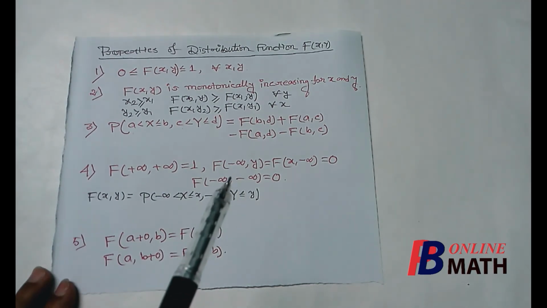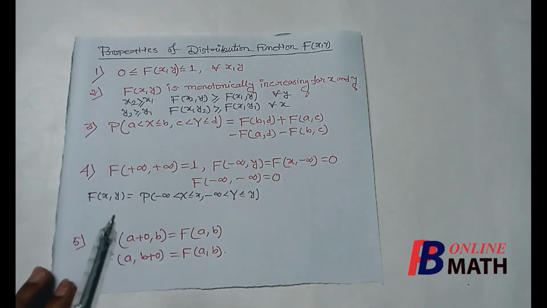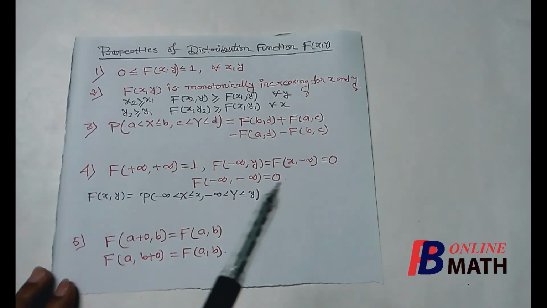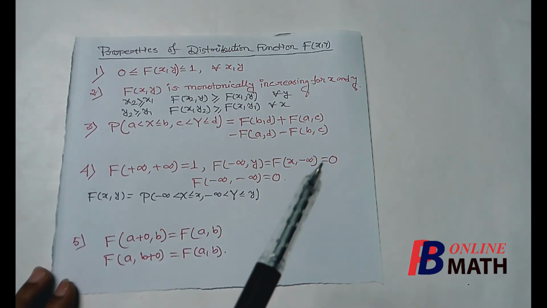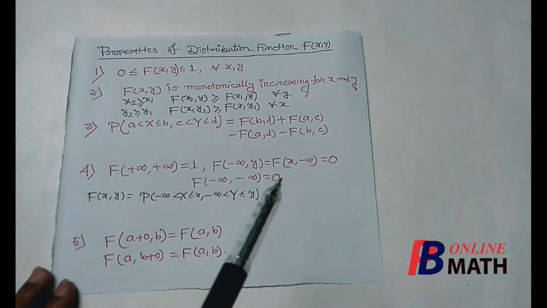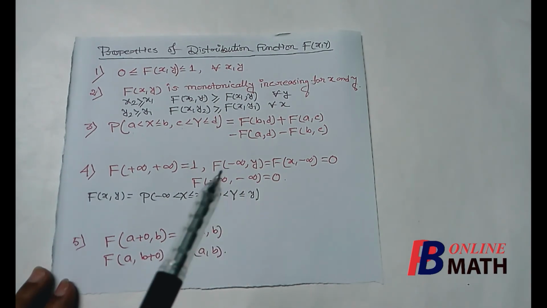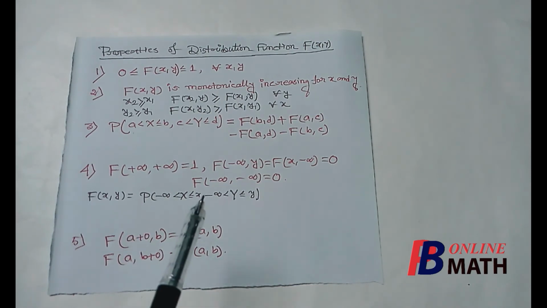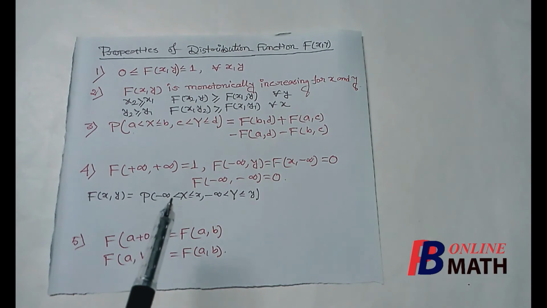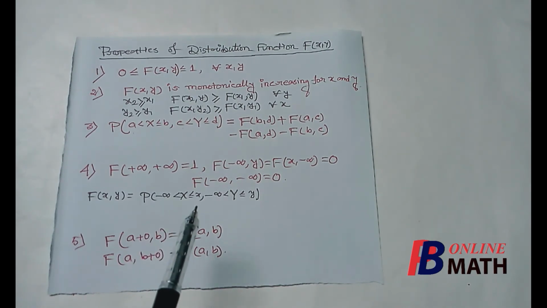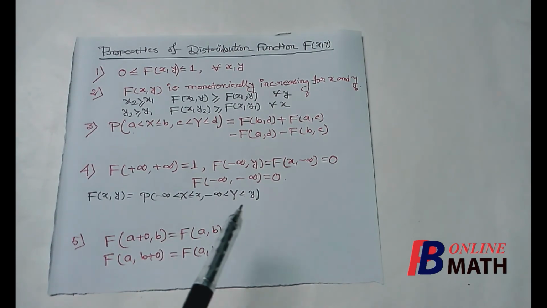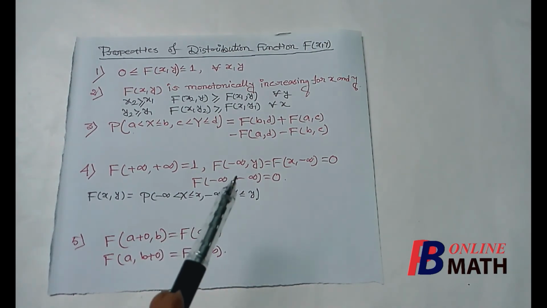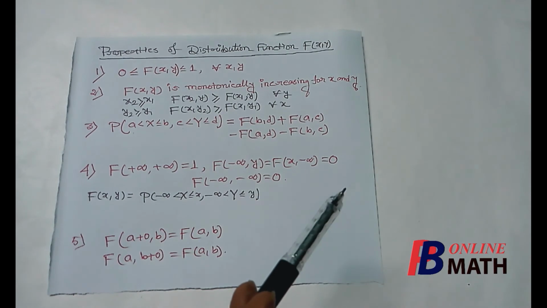Now if we put either x tends to minus infinity or y tends to minus infinity, then we find that the value is 0. For example, suppose x tends to minus infinity. That means we are considering the area from minus infinity to minus infinity, which is nothing but 0. So in this area the mass will be equal to 0, and F of (minus infinity, y) will be equal to 0.